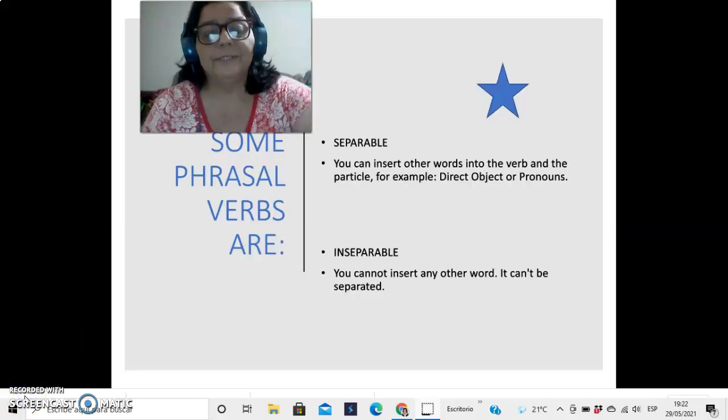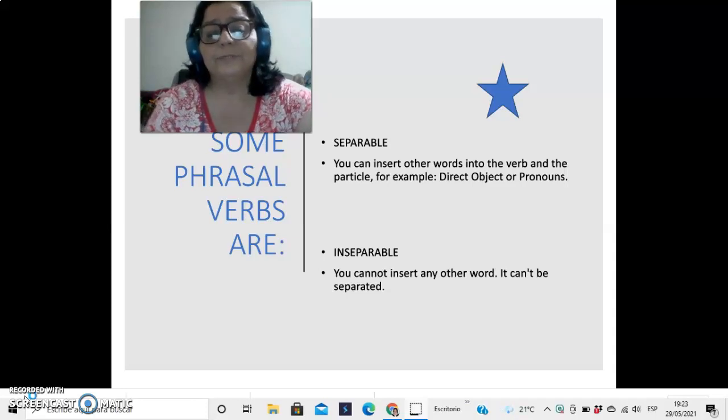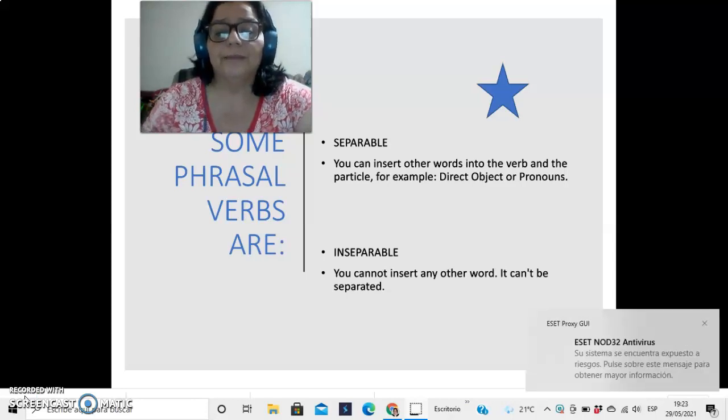Some phrasal verbs can be separable and inseparable. Separable is that you can insert other words between the verb and the particle, for example, direct object or pronouns. And inseparable, you cannot insert any other word. It can be separable.